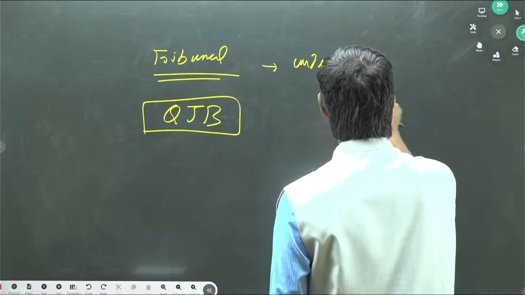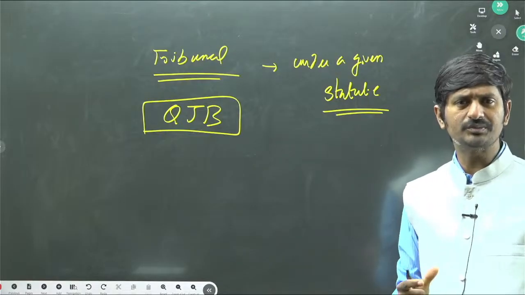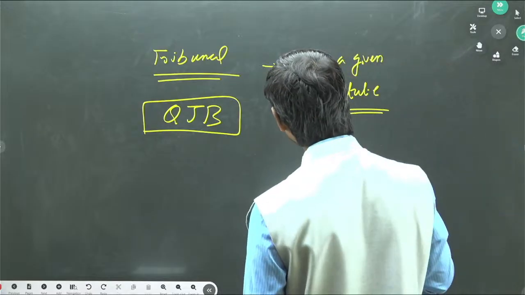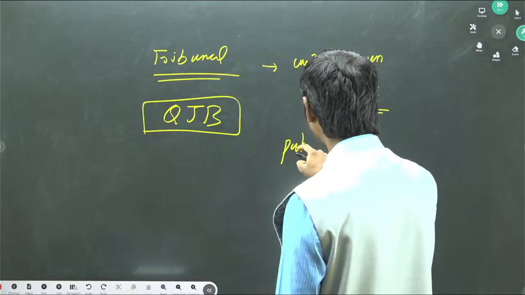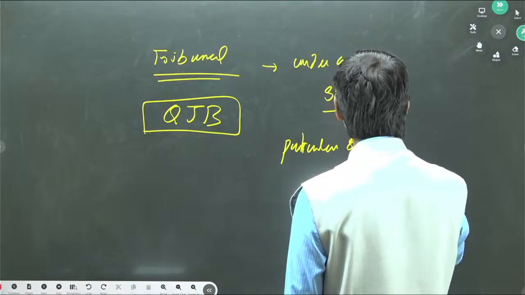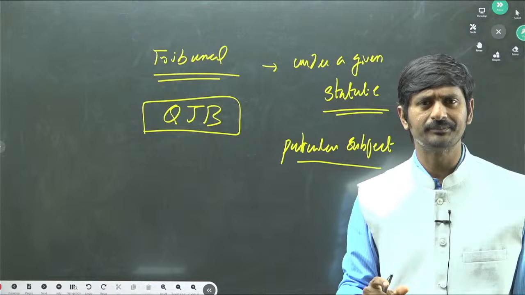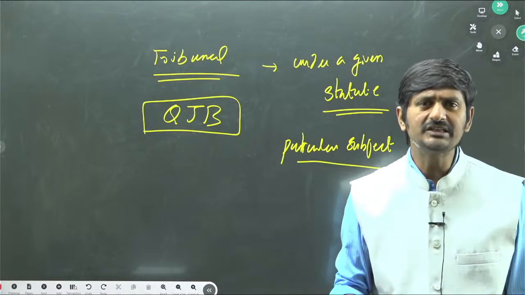That statute will be explaining what is the jurisdiction of the tribunals, what is the competency of the tribunals. Their jurisdiction is confined to only a particular subject matter. So the jurisdiction does not extend as much as the ordinary court's jurisdiction actually extends. They will have a very limited scope to settle disputes.